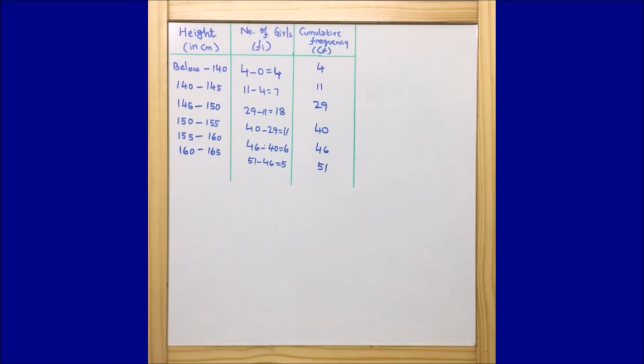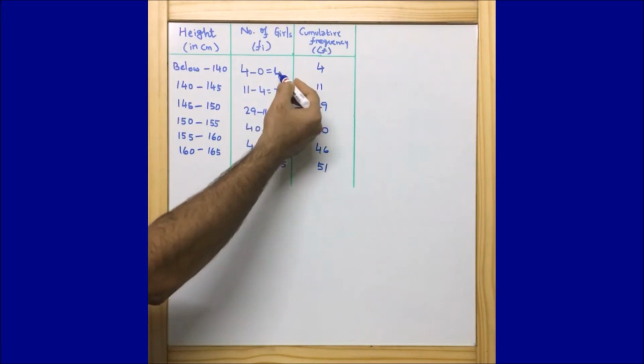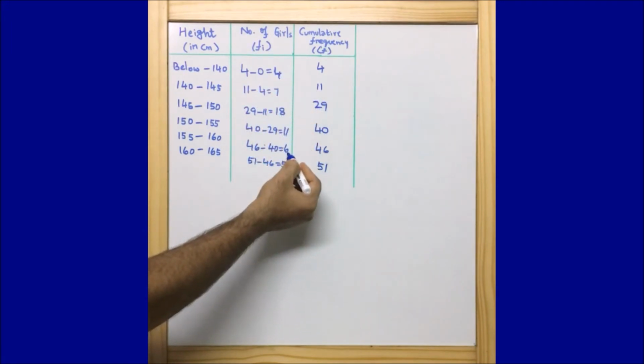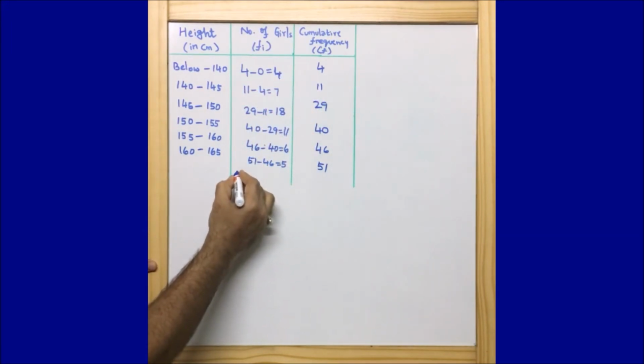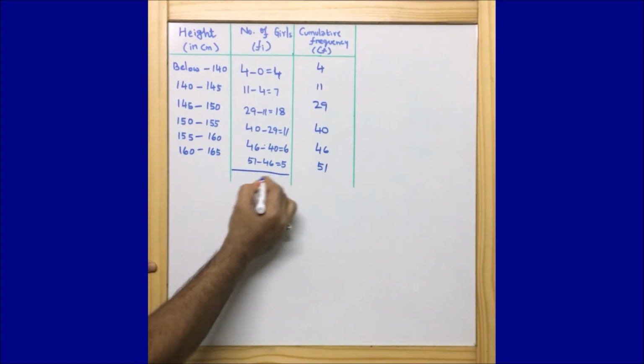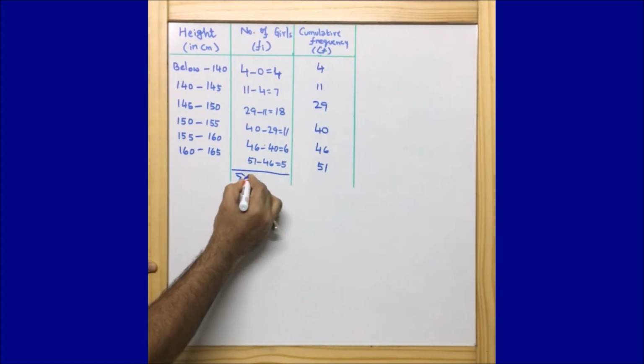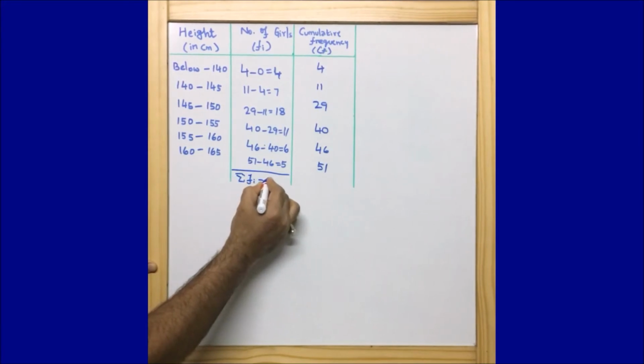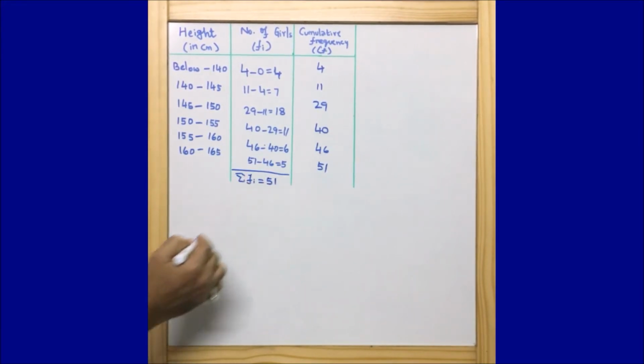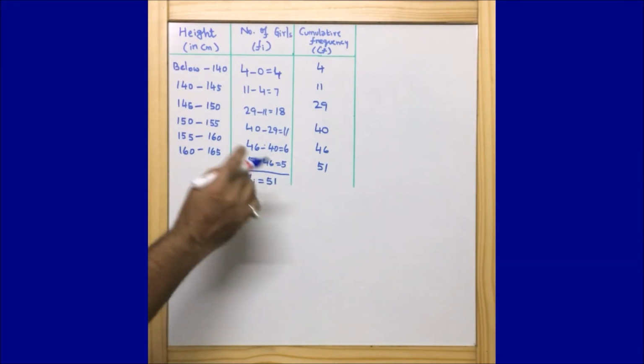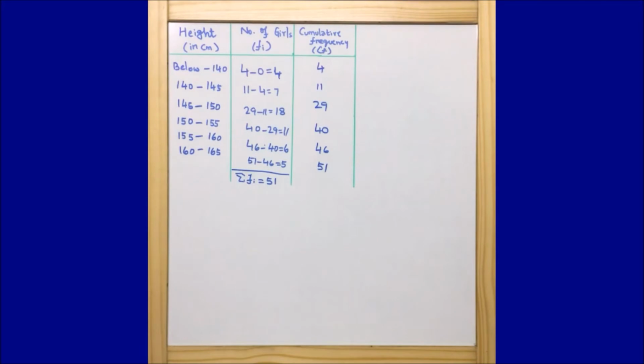So guys, this is how we found the frequencies. Now if we add 4 plus 7 plus 18 plus 11 plus 6 plus 5, we get the summation of Fi is equal to 51. Definitely it should be 51, because this is what the question told us: a survey regarding the heights of 51 girls. So now we are done with what we require.